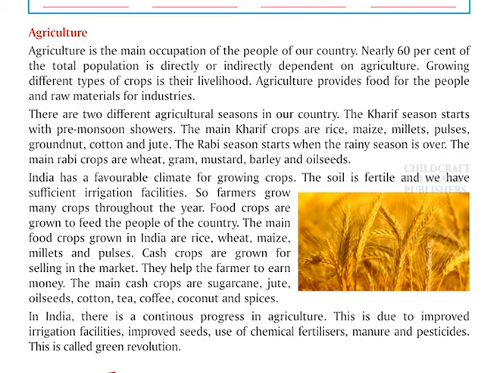In India, there is a continuous progress in agriculture. This is due to improved irrigation facilities, improved seeds, use of chemical fertilizers, manure, and pesticides. This is called Green Revolution.